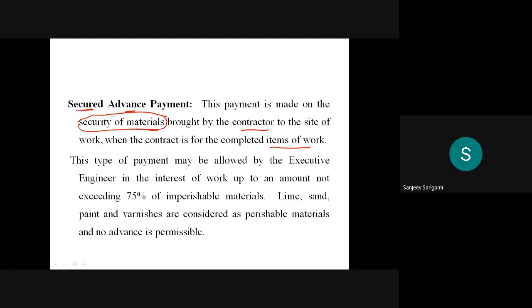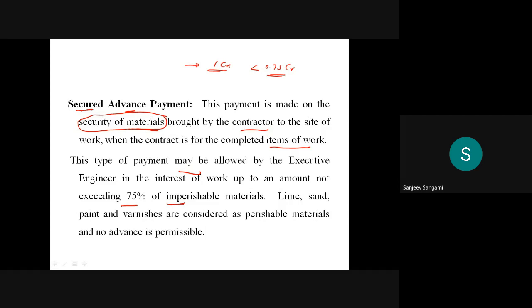So this type of payment may be allowed by the executive engineer in the interest of the work, up to an amount not exceeding 75% of the imperishable materials. For example, if the material cost is around, assume, 1 crore, normally not exceeding 75%, that is less than 0.75 crore will be paid.